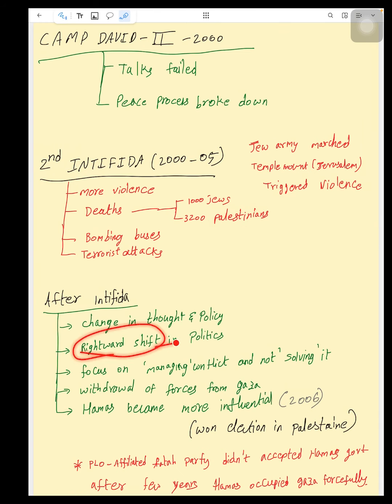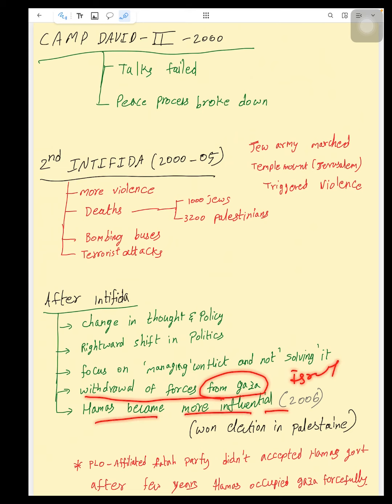After the Intifada, a rightward shift in politics took place. They were more focused on managing the conflict, not solving it. They used to manage it, but they didn't want to solve it. Withdrawal of forces from Gaza by Israel has been done. Hamas became more influential in 2006. They won the election in Palestine.